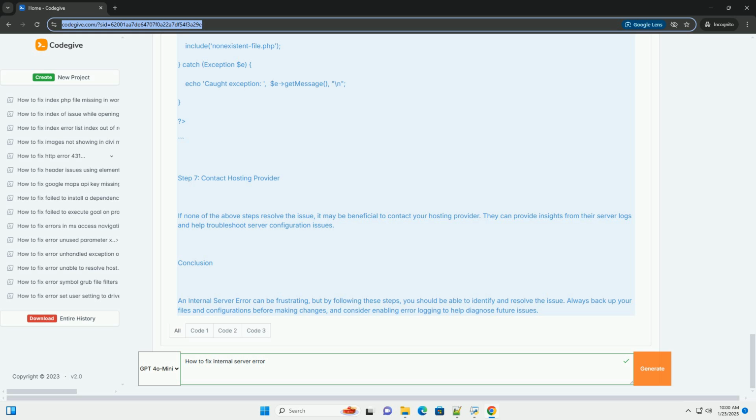Step 7, contact hosting provider. If none of the above steps resolve the issue, it may be beneficial to contact your hosting provider. They can provide insights from their server logs and help troubleshoot server configuration issues.